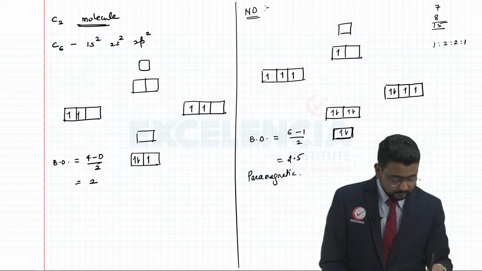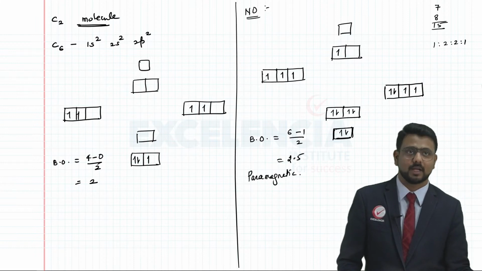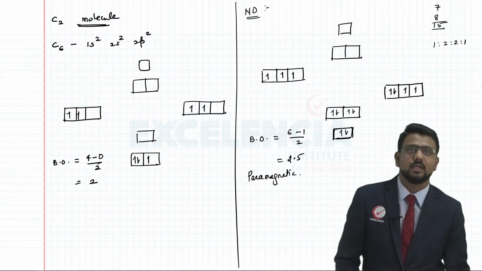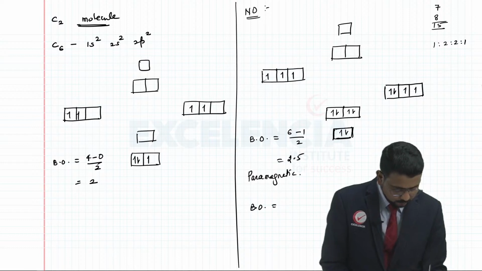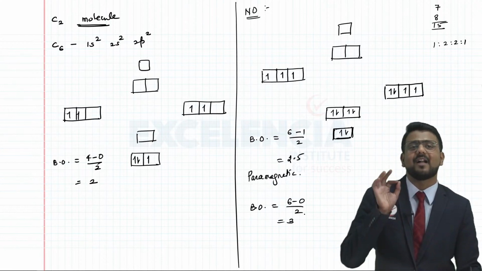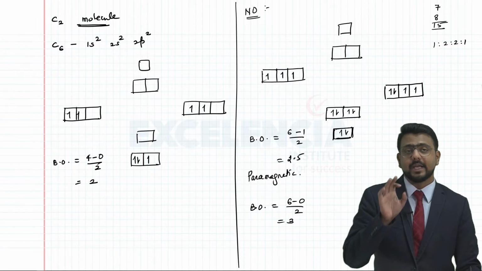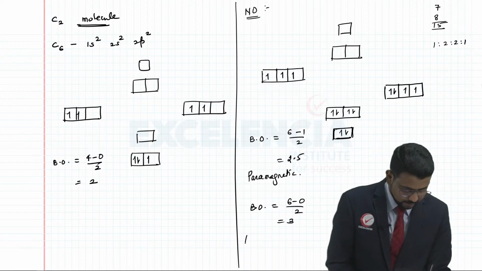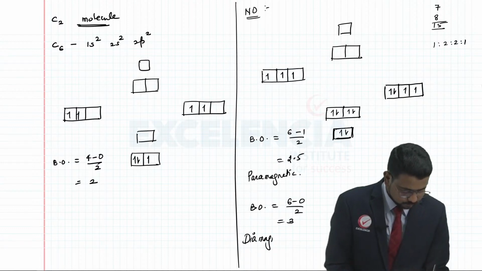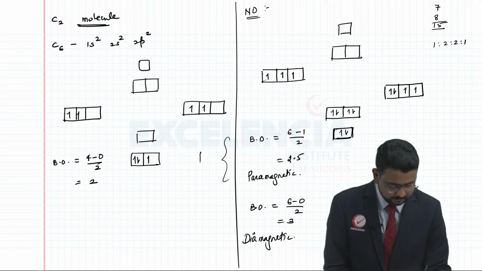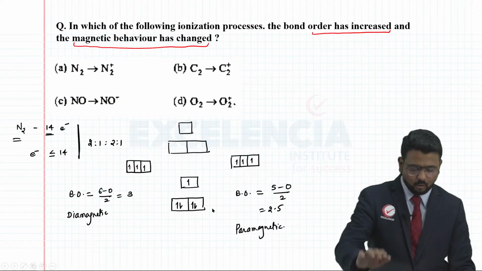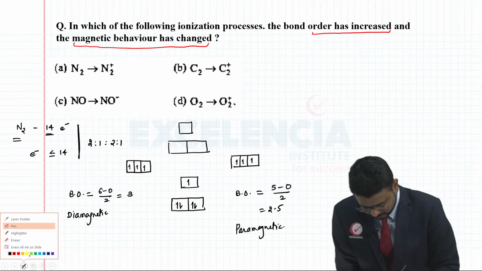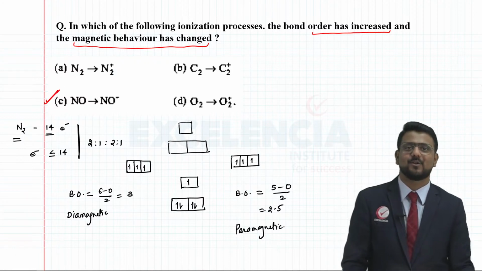Okay. Now if we consider NO plus, what is happening here? Remove this electron. If you remove this electron, in that case the bond order will become 6 minus 0 over 2. So definitely the bond order is 3. Has the bond order increased? Answer is definitely yes. Has the magnetic behavior changed? Definitely yes. Why? Because now all the electrons have become paired. So it is definitely going to be diamagnetic. Right? So this is basically for NO and this is for NO plus. So if you realize, of all these options, when you do the working, option C is your correct answer.